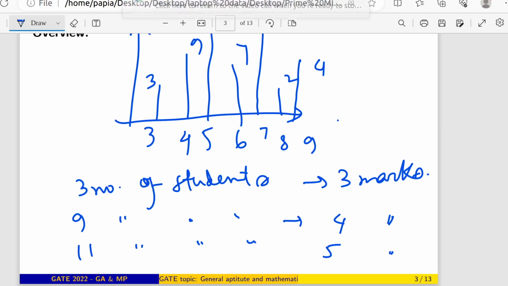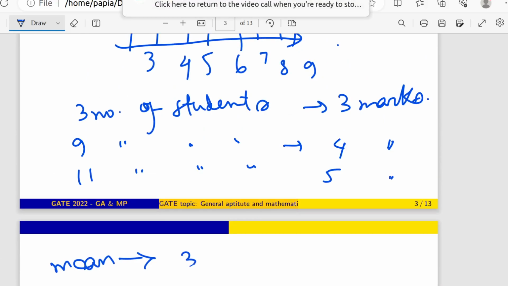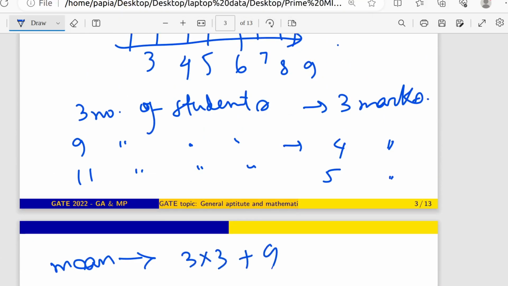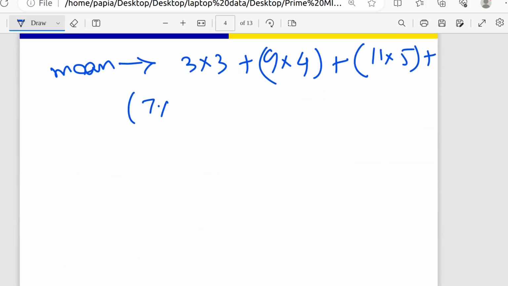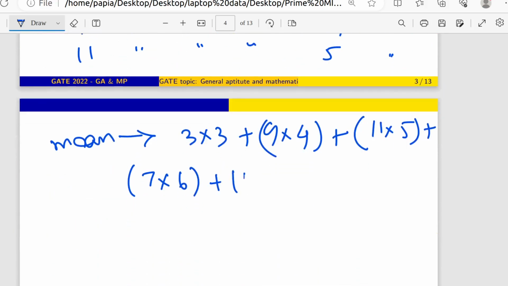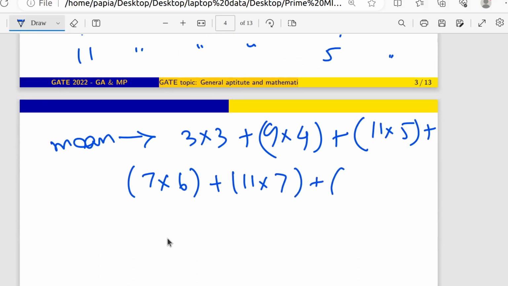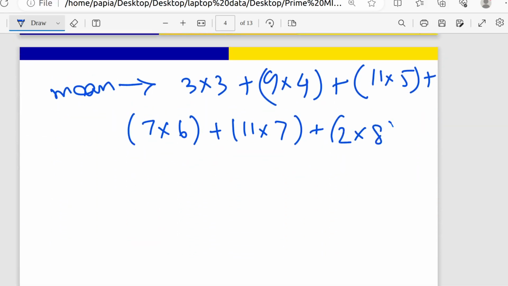If I want to do that a little bit, the mean will be 3 into 3 plus 9 into 4 plus 11 into 5 plus 7 into 6, and then 14 into 7, and then 2 into 8 plus 4 into 9. So this is the total.